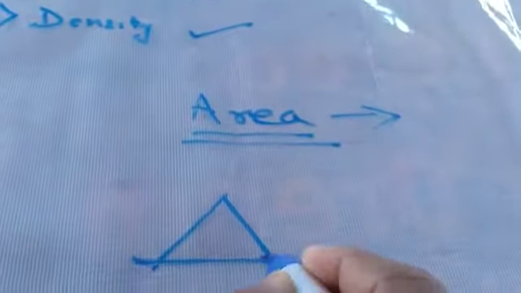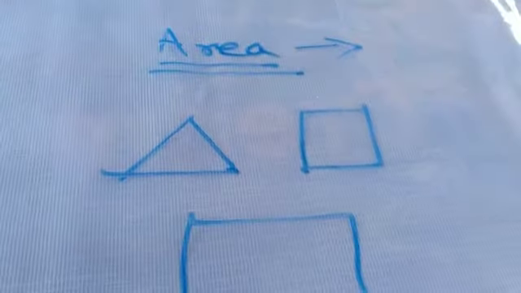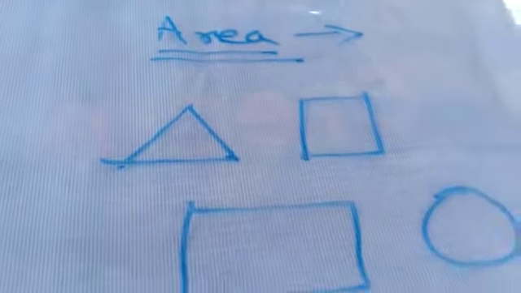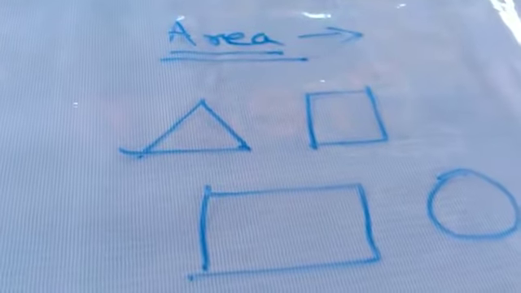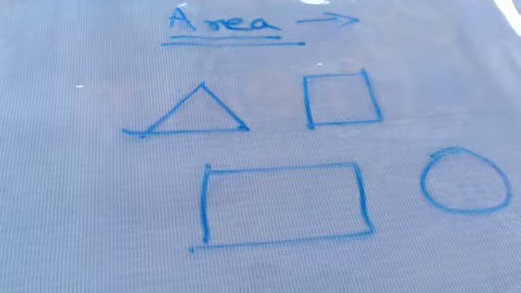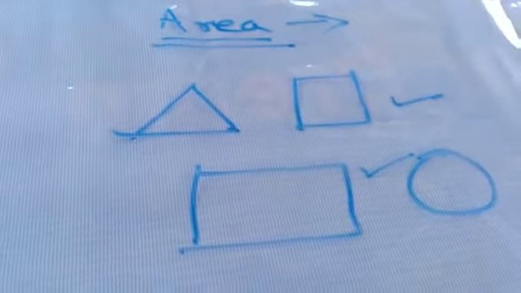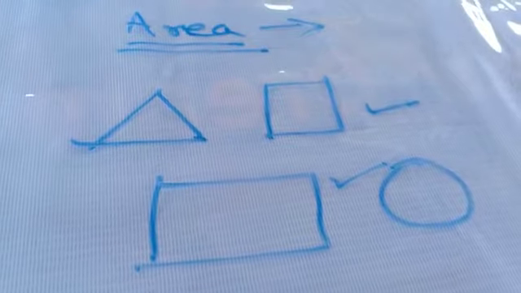You might have heard about area in previous classes also, like area of a triangle, area of a square, area of a rectangle, area of a circle. You have already heard these in our previous classes, and you also learned some of the formulae for these figures. Some of the figures, not all; for the square and rectangle you have gone through, but for the triangle area formulas, you are not all familiar.